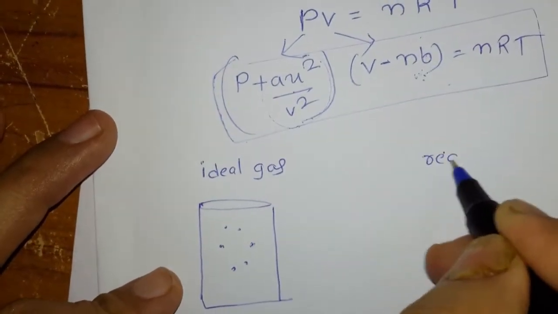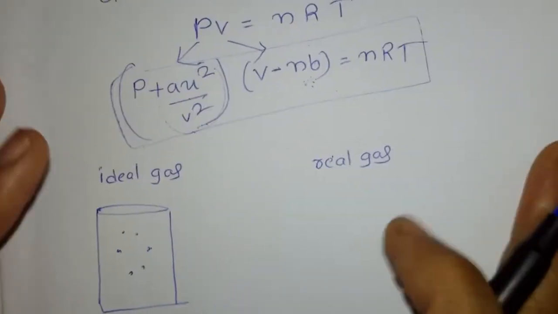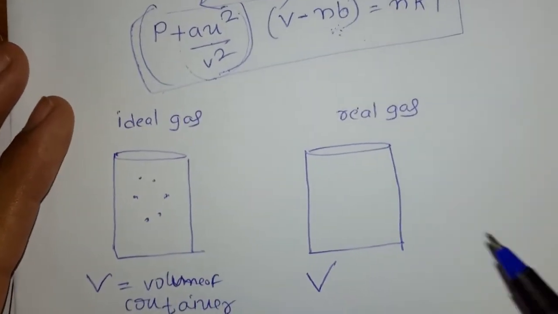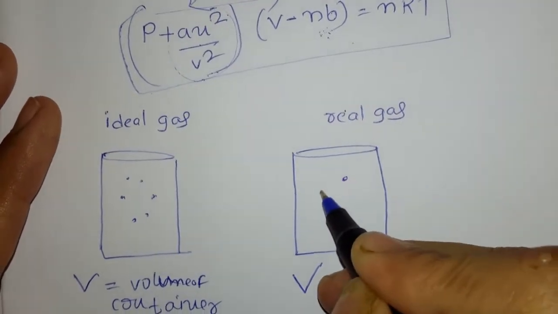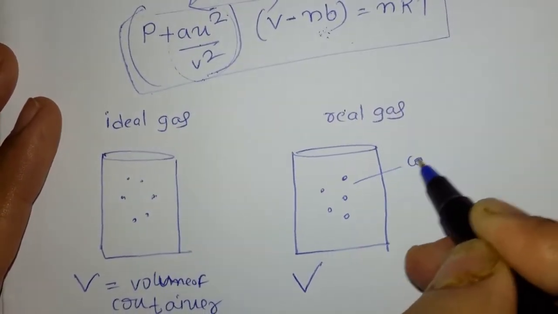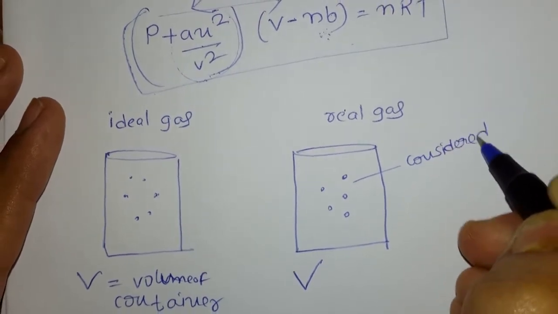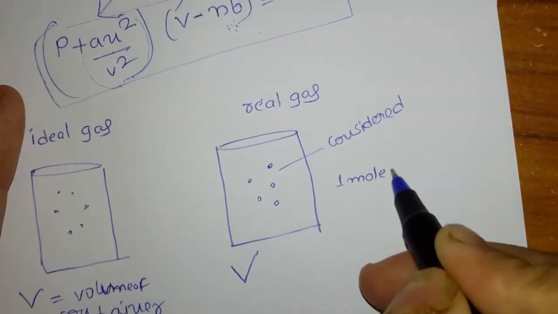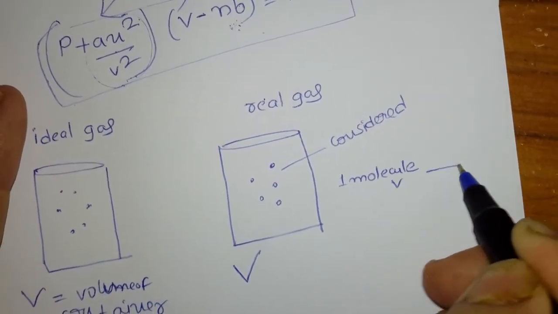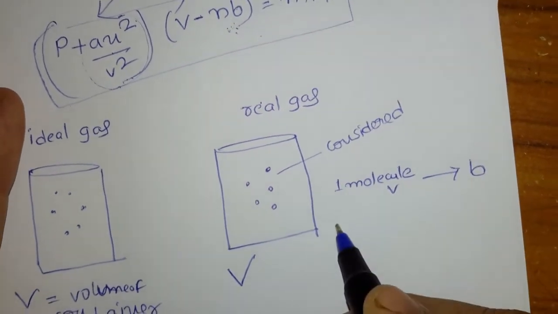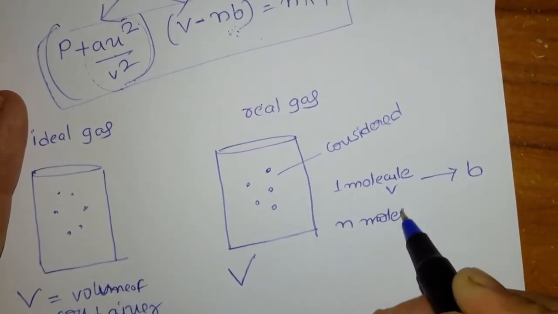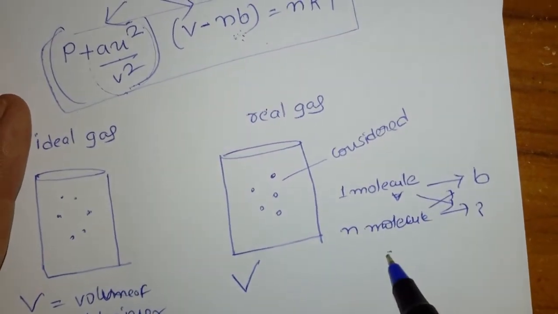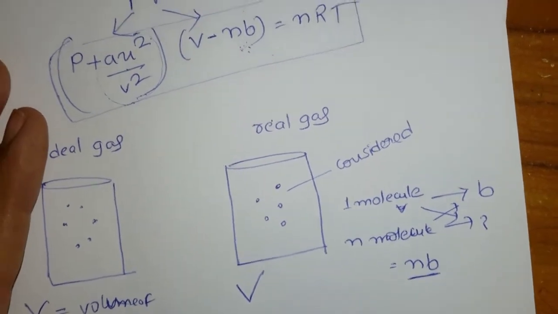Now come to the real gas. In the real gas, again I am taking a container, and the volume of the container is V. In this case the volume occupied by the gas molecules is considered, because we have to consider high pressure. For example, if one molecule has volume b, then for n molecules we multiply, so the volume is nb.